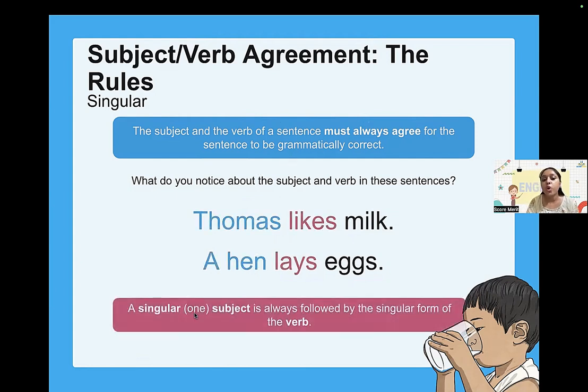Now Thomas is singular. As I told you, in grammar we have singular and plural. Singular means one. So the subject here is singular. We are talking about one person, Thomas, who likes milk. Hen, again I'm talking about a hen who lays eggs. So the subject is Thomas and here is the hen, and it is singular, right? Now let's identify the verb, which is likes. It is also singular. Lays is also singular. If I say Thomas like milk, this is wrong. Thomas likes milk is absolutely correct. So this is how the subject agrees with the verb. Understood? Let's proceed ahead now.